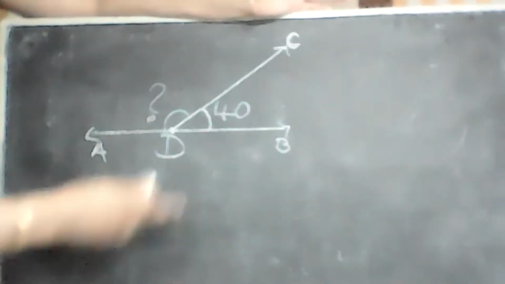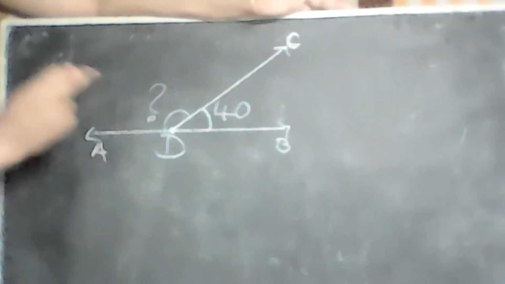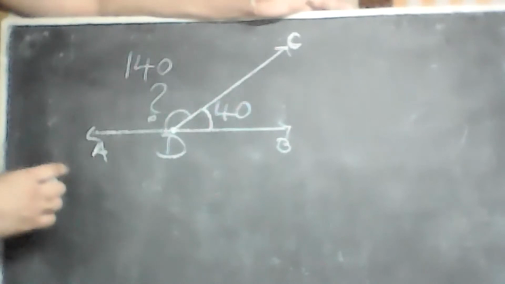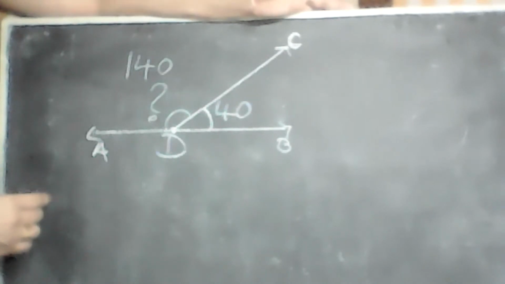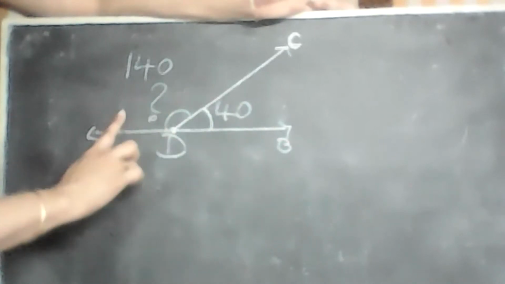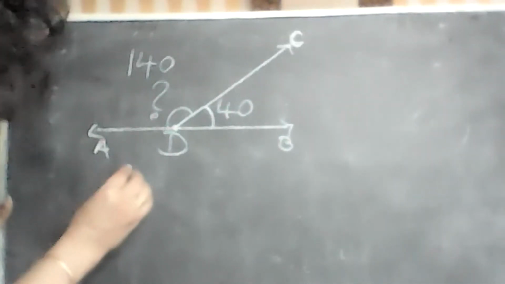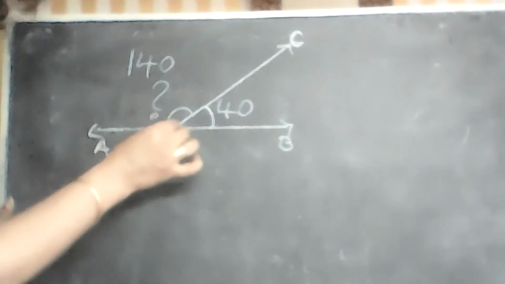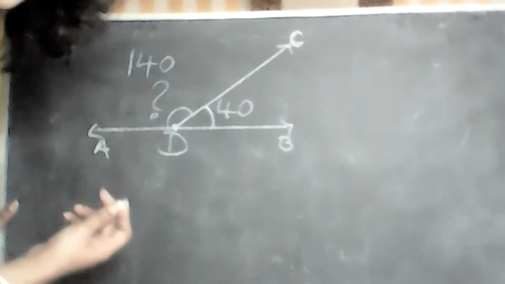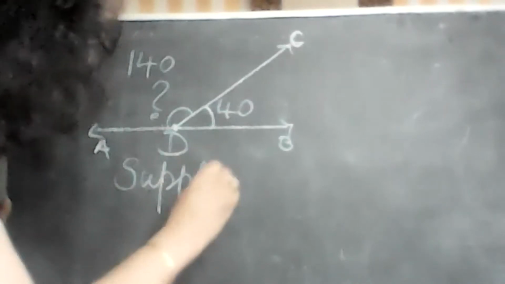Okay. Tanishka, if this is 40, what is this? Angle ADC is 140. Why? 180 minus 40. But why is this 180? Because that full point is 180. Yes, that. What do you call it?